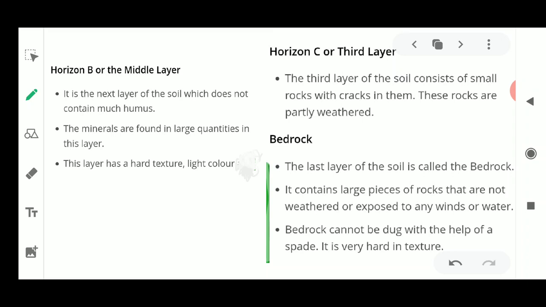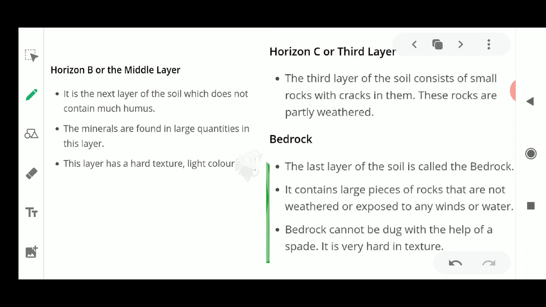Okay, now this is light in color, it is a little bit hard, it contains a hard texture. Means when the quantity of this humus is going down in these layers, then it acquires a hard texture, means it is somewhat harder in its nature.